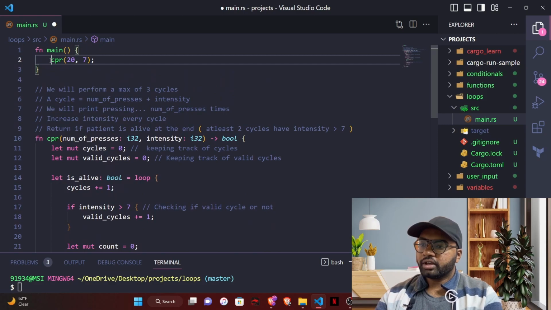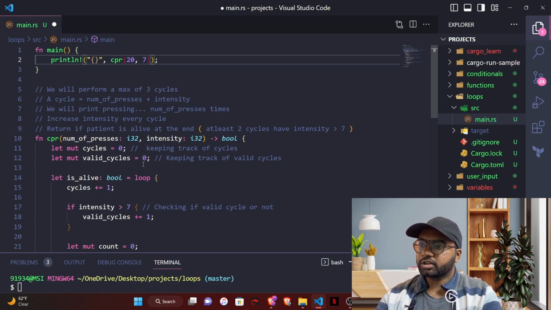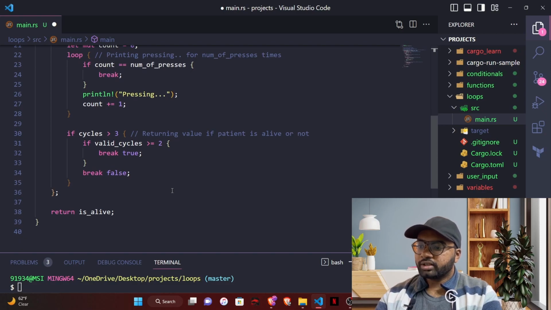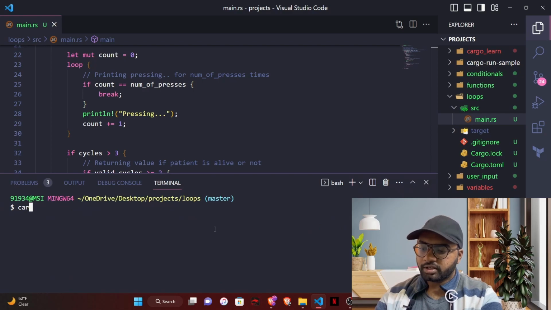So what we can do here is, we can use println, and using a placeholder we can print the CBR function here. So what it will print is, it will print either true or false. If it is true, that means the patient is alive. If it is false, then it means that the patient is not alive. So let's save this, and hopefully there won't be any errors. Let's run this, cargo run.